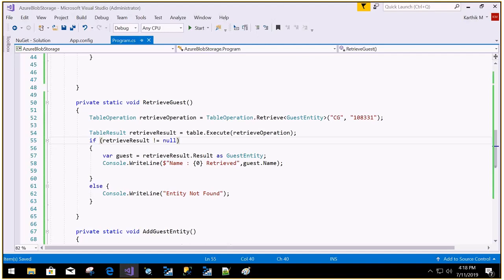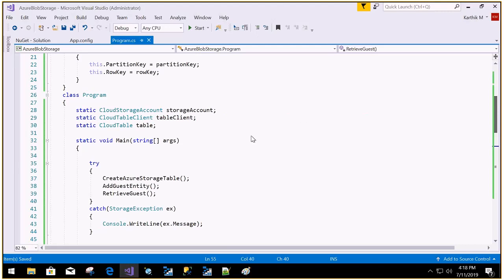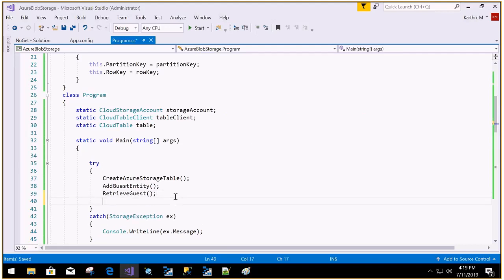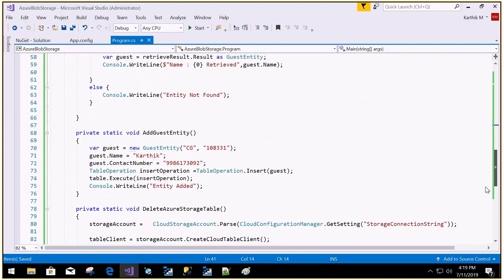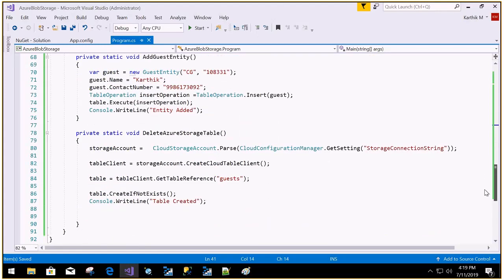To delete the table, I'm going to write another method called delete the Azure table. Delete Azure table, control dot. How come it created with that method?